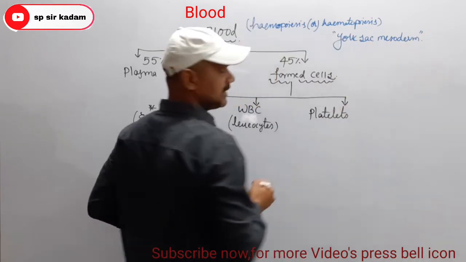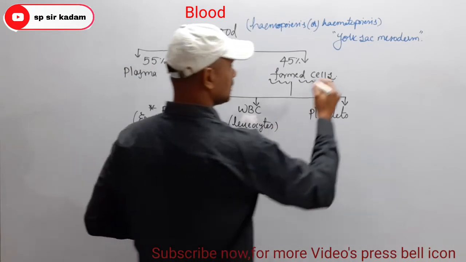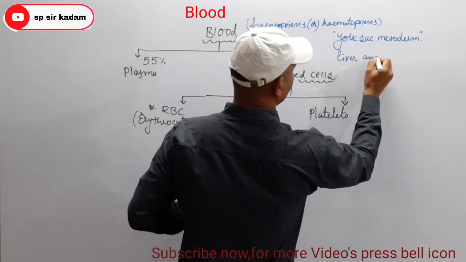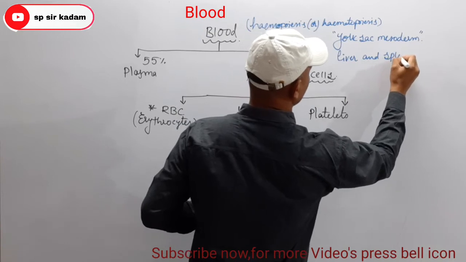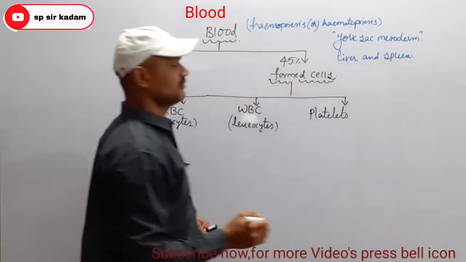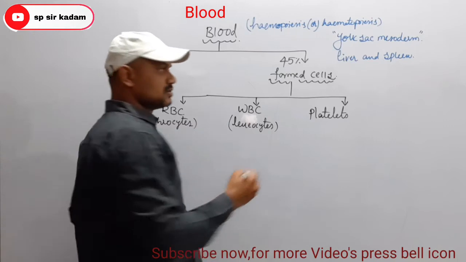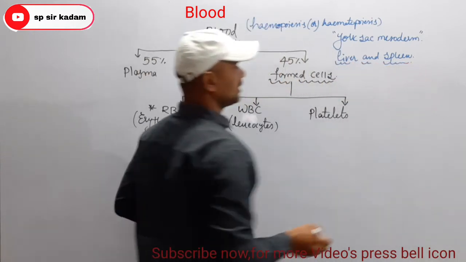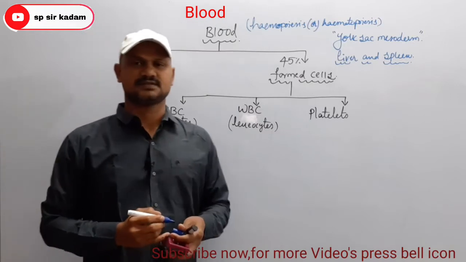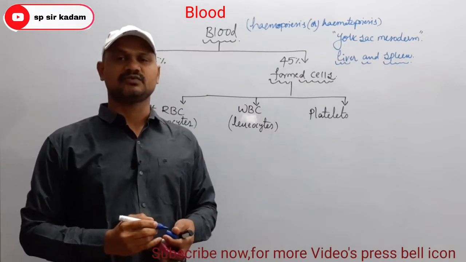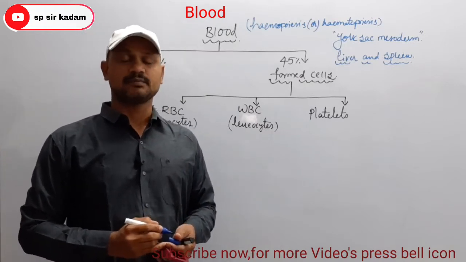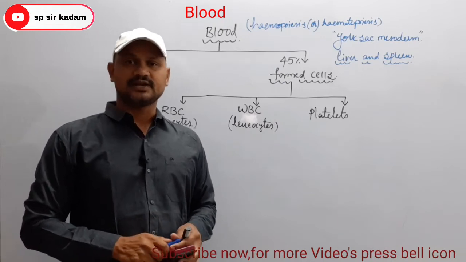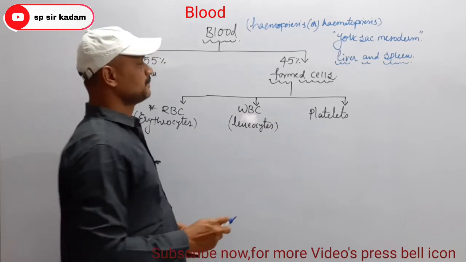Later, blood cells are formed from the liver and spleen. So liver and spleen are considered a temporary site of hemopoiesis.